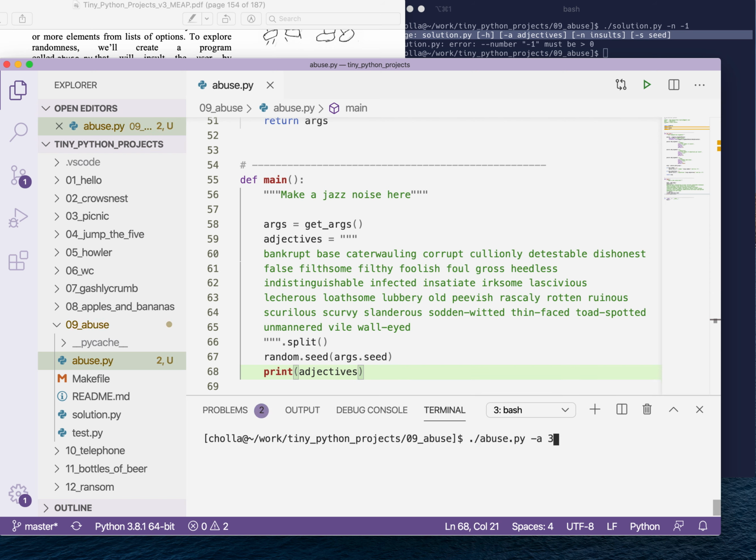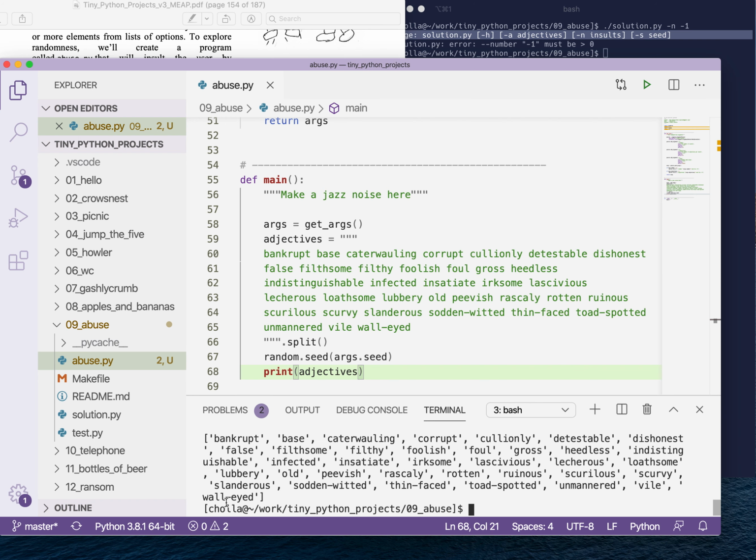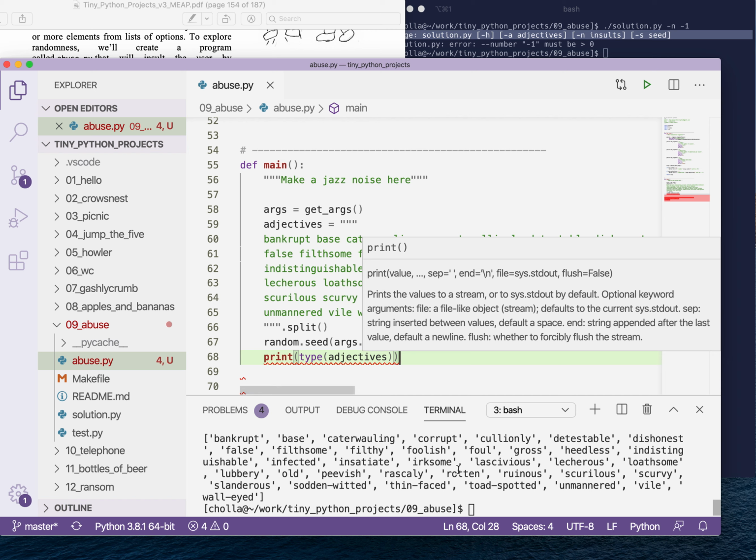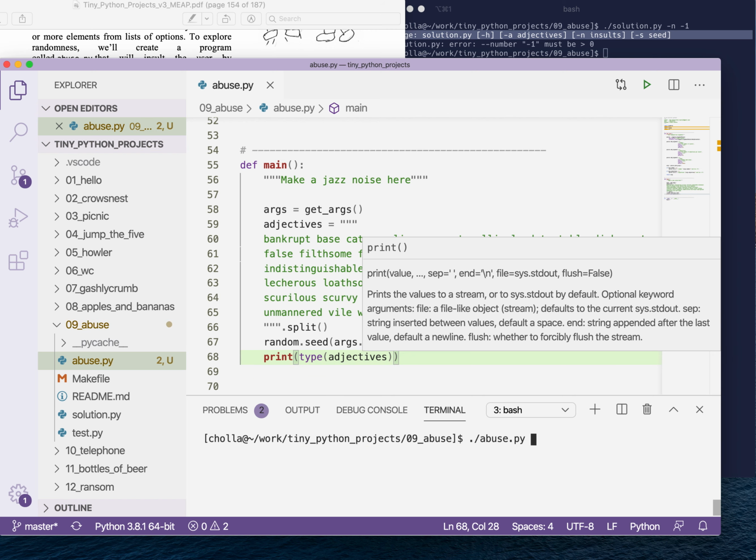So if I run this now, I don't need to run it with any arguments. We see that it has created a list. We know it's a list because it has square brackets on either side, and it's a bunch of strings that have been separated by commas. That looks like a list to me. I could print the type, just to verify. Did it actually create a list for us? Let's make sure. Yes, that created a list.